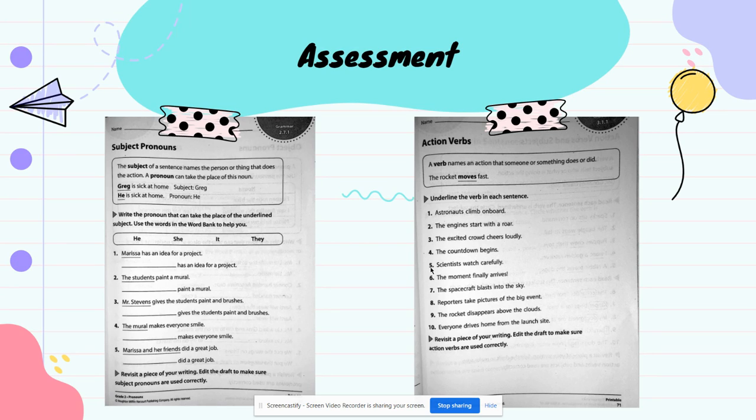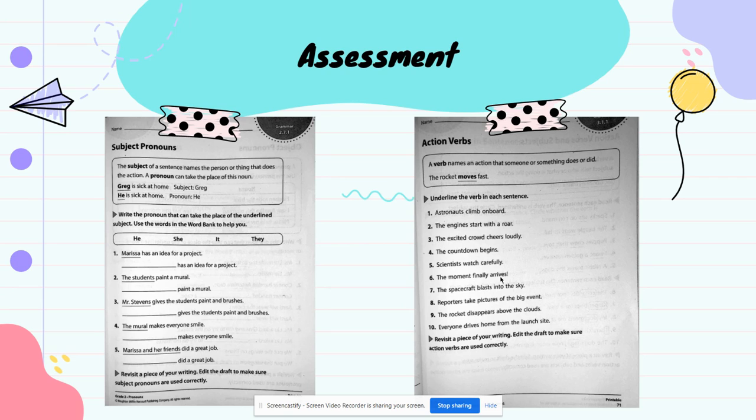Number 5, scientists watch carefully. So what is the action verb in that sentence? It's going to be watch. Number 6, the moment finally arrives.